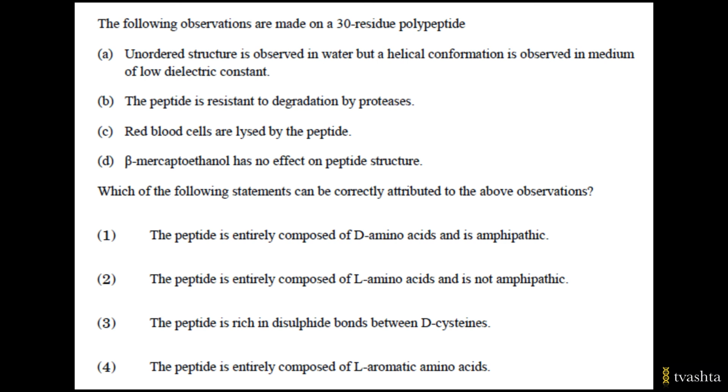The third option says the peptide is rich in disulphide bonds between D-cysteines. Again, it is incorrect because we saw that beta-mercaptoethanol has no effect on peptide structure. The second option is the peptide is entirely composed of L-amino acids. Again incorrect, and is not amphipathic. Again incorrect, we saw that it is amphipathic.